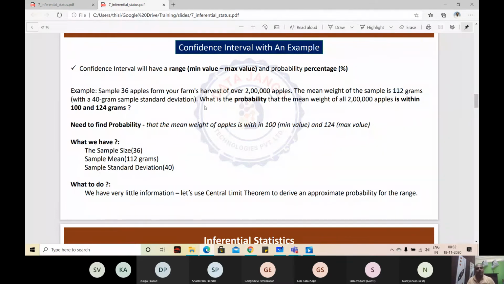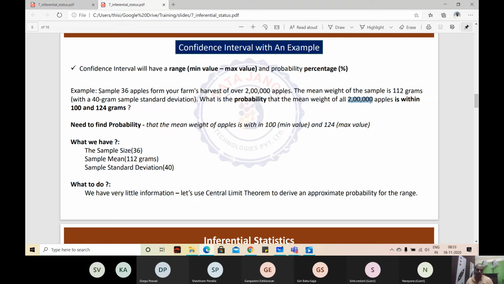We need to calculate, right? We have 2 lakh apples and we have one sample. We know the mean and standard deviation of that sample. We need to find out the probability that the mean weight of all 2 lakh apples is going to be within 100 and 124.